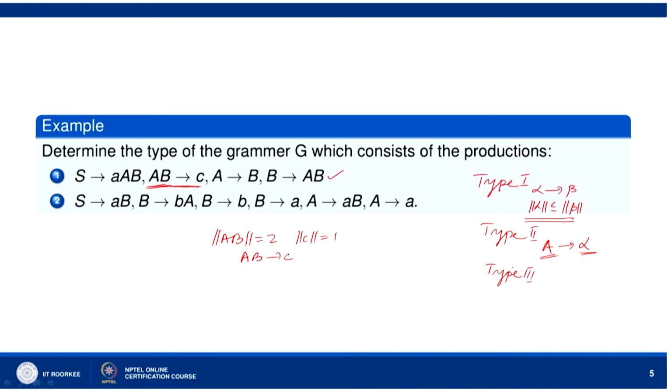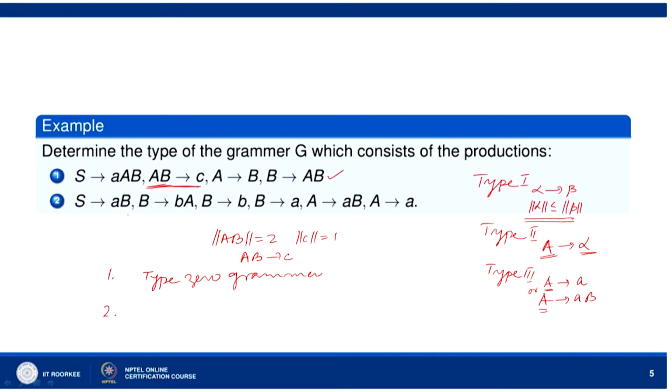Why? Because type 3 grammar is generated by production rules of the type A goes to a or A goes to a B. So, left side here again is a single variable, here left side consists of 2 variables. So, it is not of type 3. When the grammar is not generated by type 1, type 2, type 3, we call it type 0. So, the first case is of type 0 grammar, because it does not follow any rules. Now, let us go to 2.